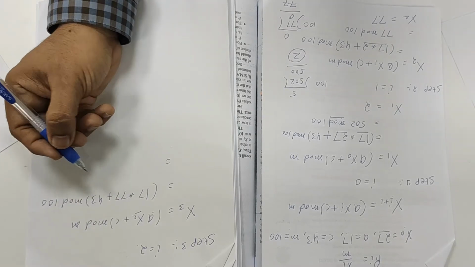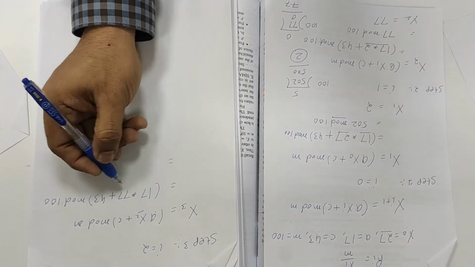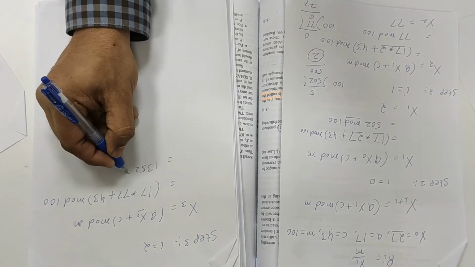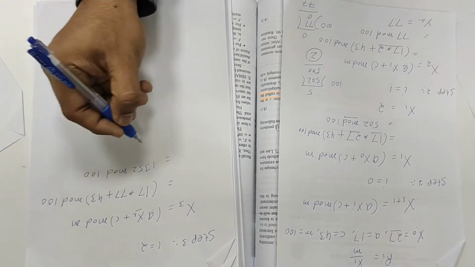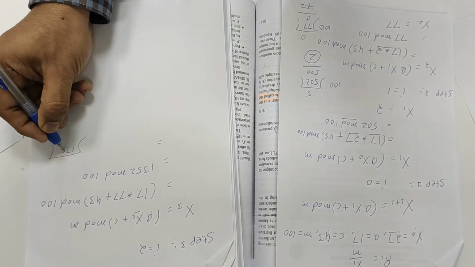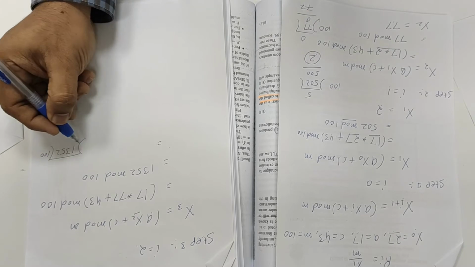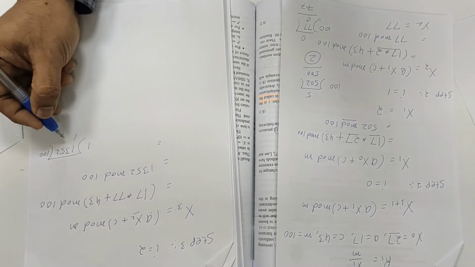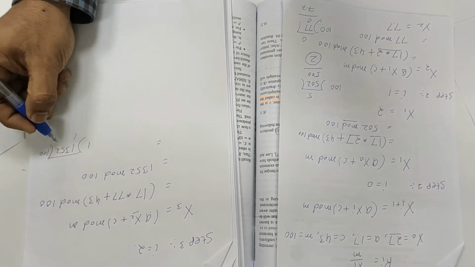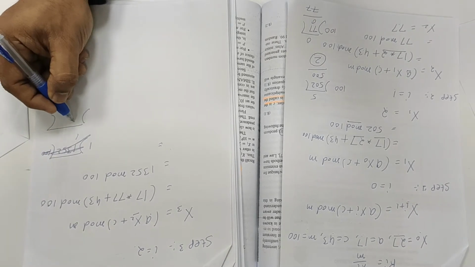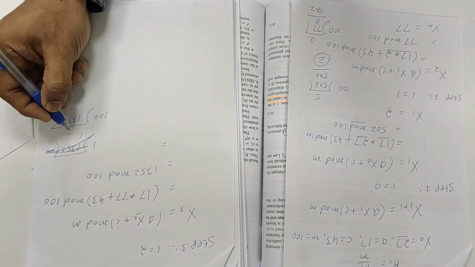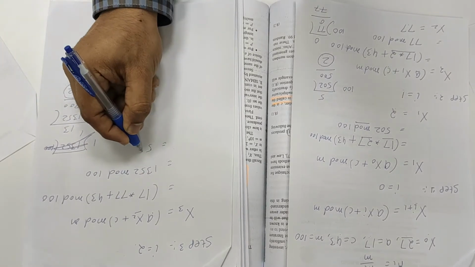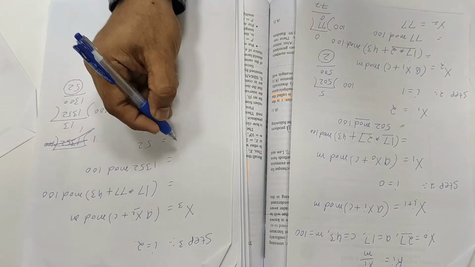So if I multiply this and add 43, the value will be 1352 mod 100. Thirteen times 100 is 1300, and the remainder is 52. This is called the remainder.